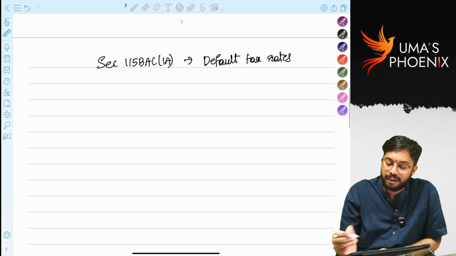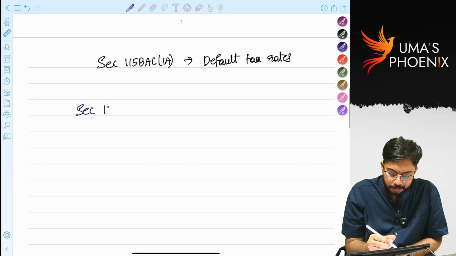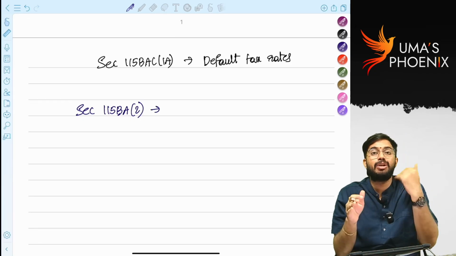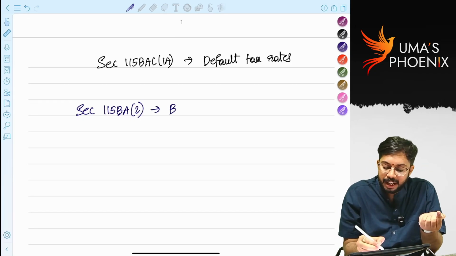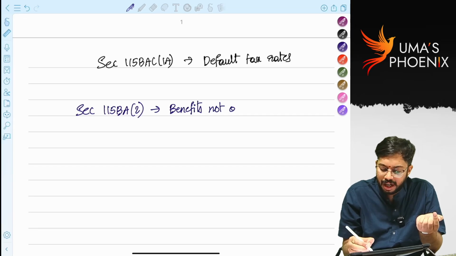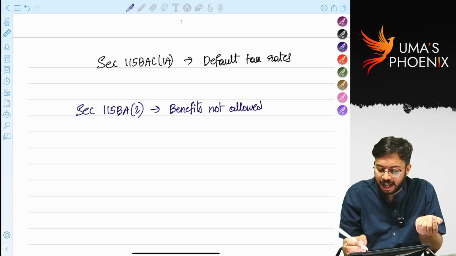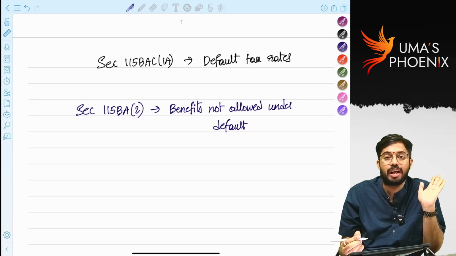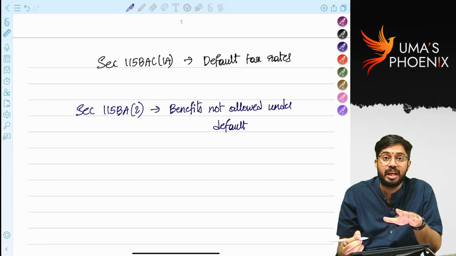Next, section 115BAC subsection 2. Sir, what does section 115BAC subsection 2 say? It says benefits not allowed under default tax rates. We have seen additional depreciation is not allowed. Section 16(ii) to 16(iii) entertainment allowance, professional tax not allowed.